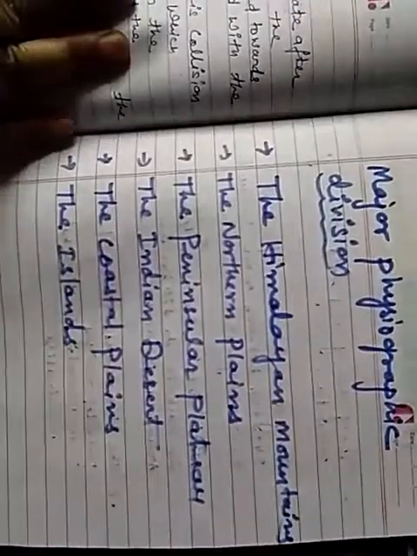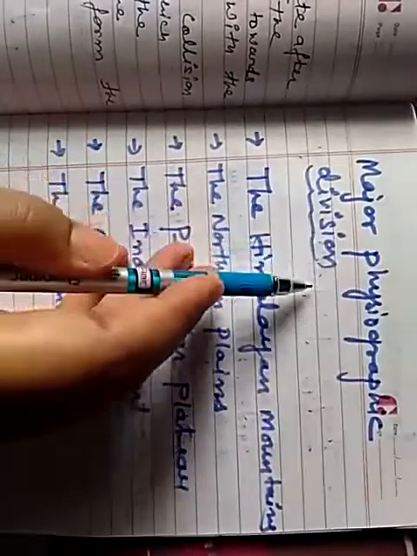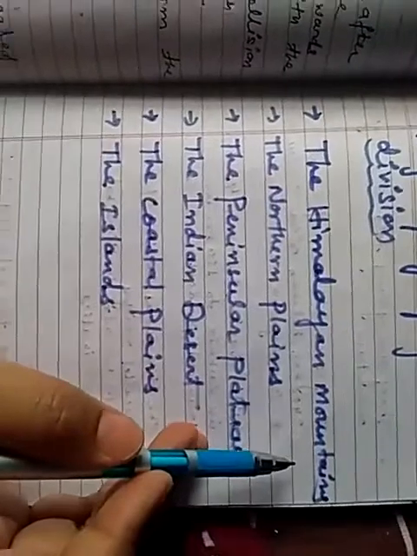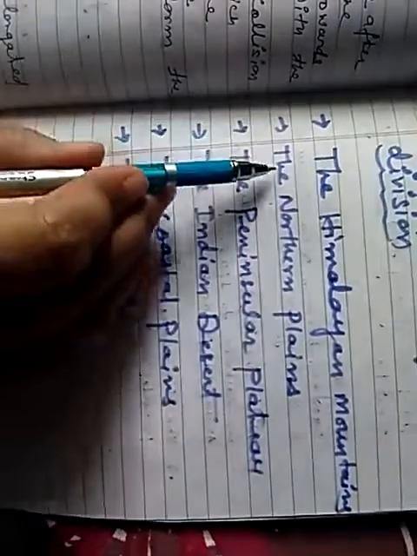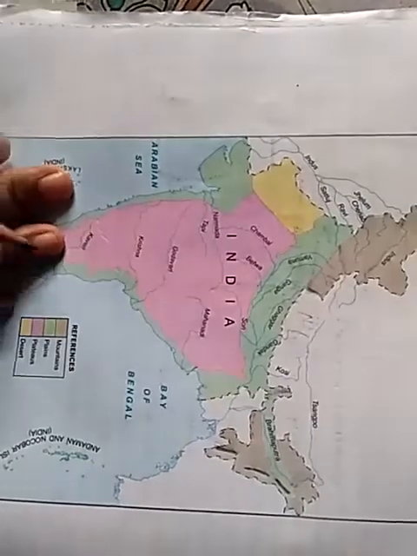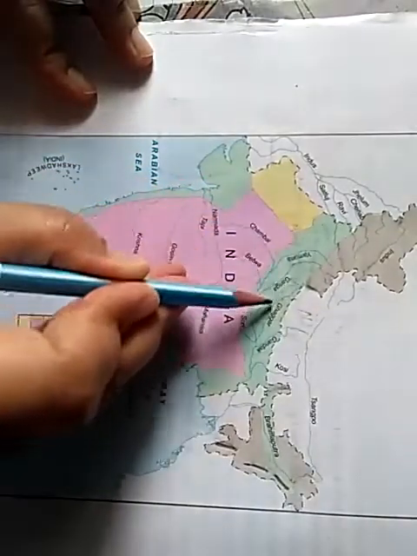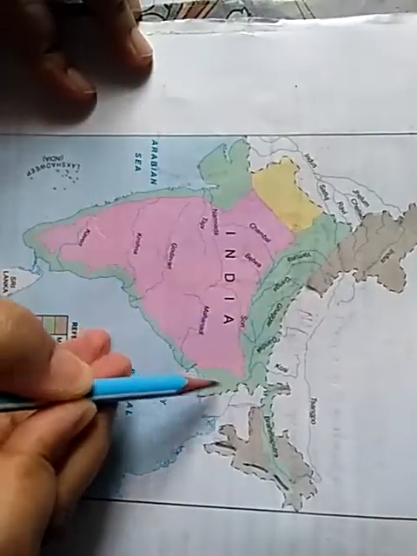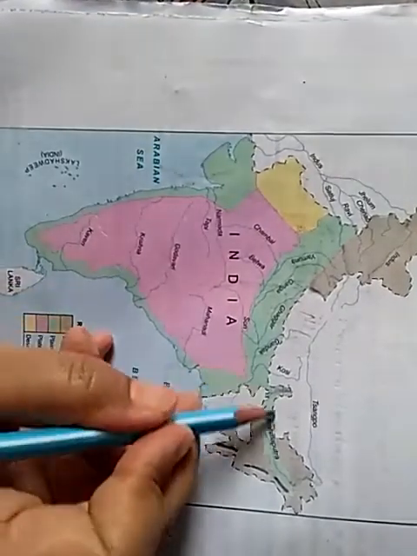So children, as we are learning about the major physical divisions of India in detail, we have already learned about the Himalayan mountains. Now we will learn about the northern plains in detail. So our next topic is the northern plains. See the northern plain, this green color, this is northern plain. Up to here, up to West Bengal, it is northern plain.